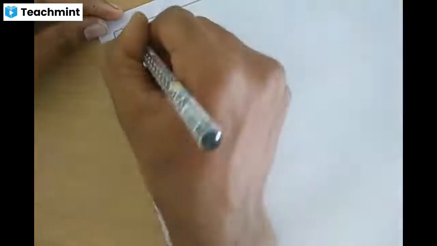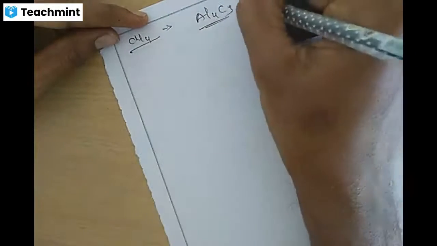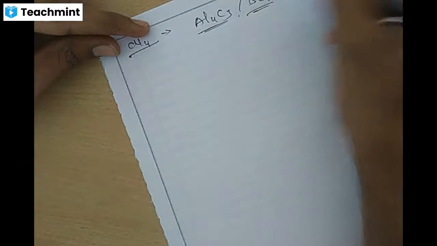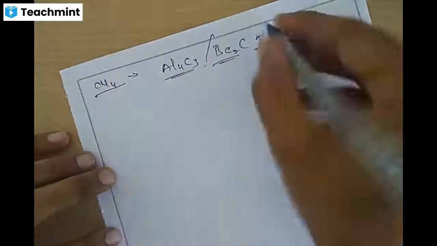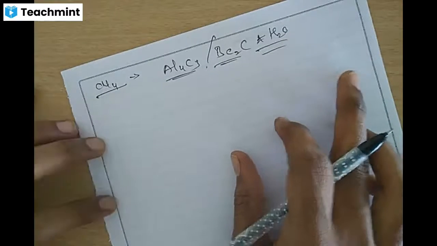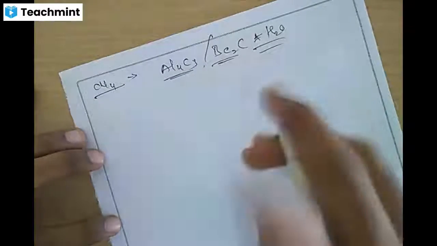You will be studying one more important reaction next year. Additionally, you have to know that methane, CH4, can be prepared by treating carbides like Al4C3 aluminum carbide or Be2C beryllium carbide with water. This process is known as methanide.